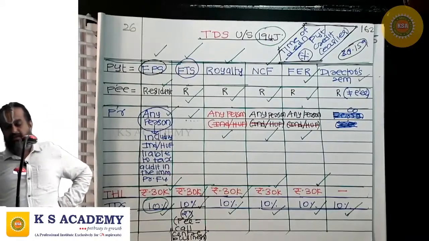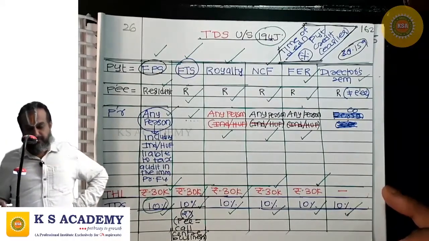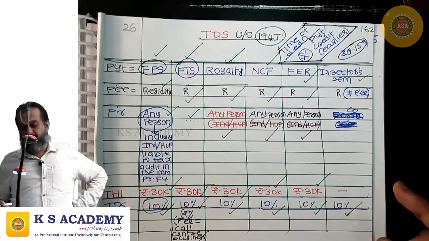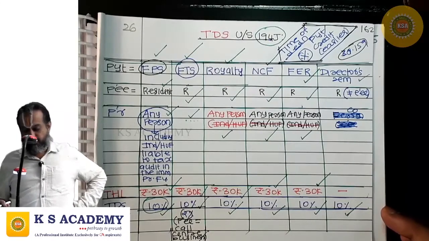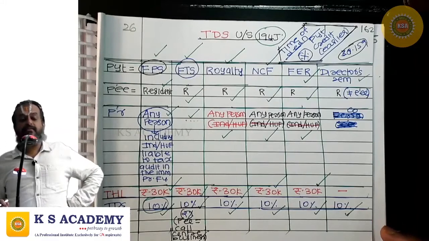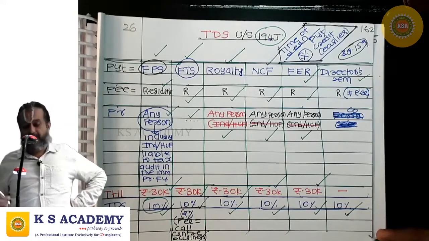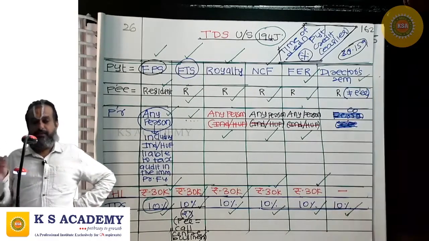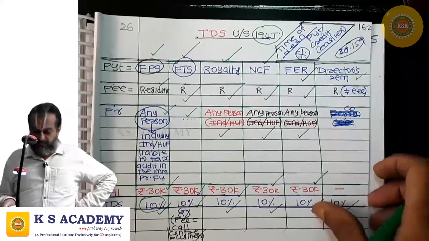So where the payment is director's remuneration and the payee is a resident not being an employee, then the payer has TDS obligation under 194J at the rate of 10%, irrespective of the quantum of sum paid.